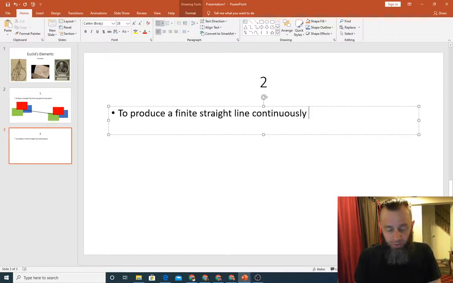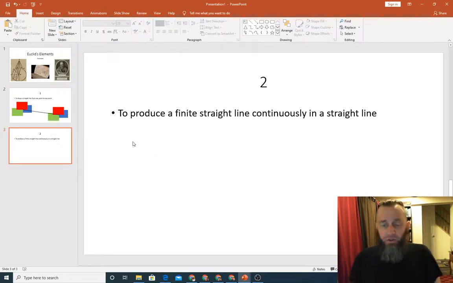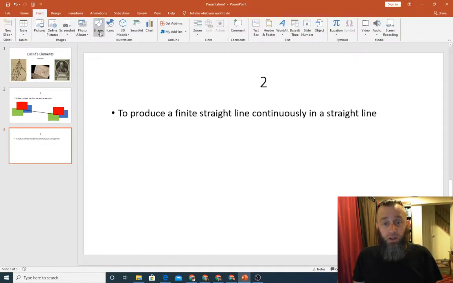There we go. That's how you spell that word. In a straight line. Okay. This one's going to be, again, sort of hard to put on paper, if we were using paper. It would be hard to put on a screen. But all he's saying in here is that you can just make a straight line keep going for as long as you want. So let's go ahead and make a straight line.